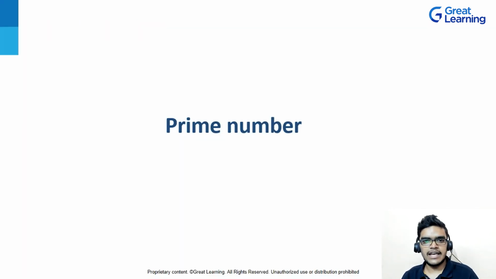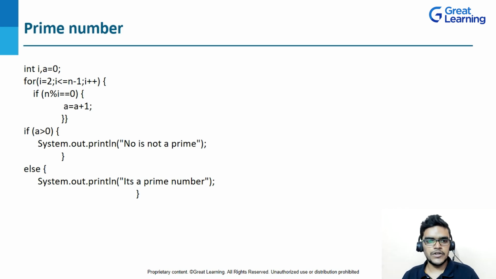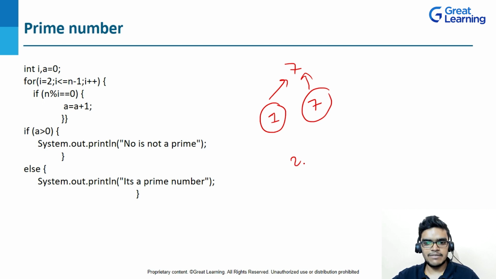So the next program that we are having is prime number. So before going to the logic of prime number, let's first understand what is a prime number. A prime number is a number which is divisible by 1 and the number itself, right? Let's take an example of 7. If I want to know whether 7 is a prime number or not, how will I know? The formal definition of a prime number is that a number is divisible by 1 and the number itself, right? So it is divisible by 1 and 7 itself. If I'm dividing it by 2, 3, 4, 5, 6, you can see that 7 is not divisible by any of these numbers, right?